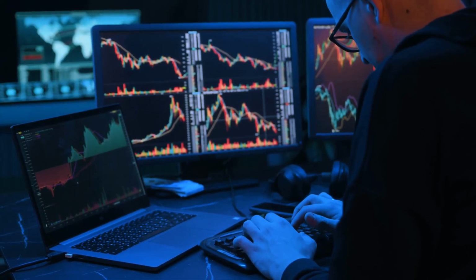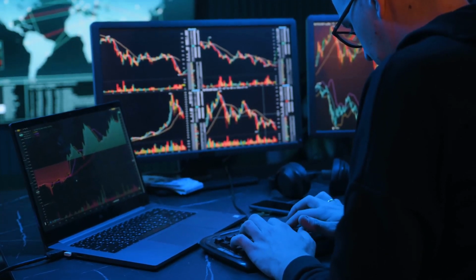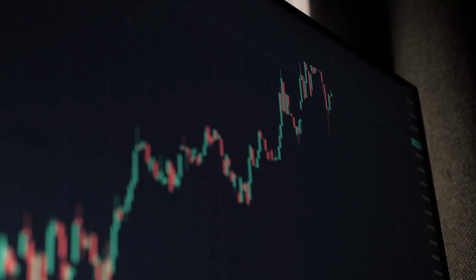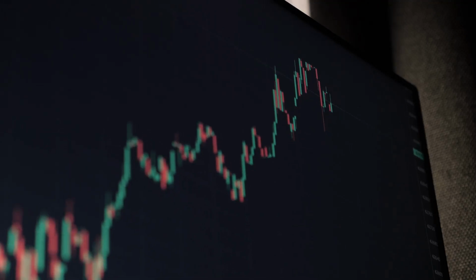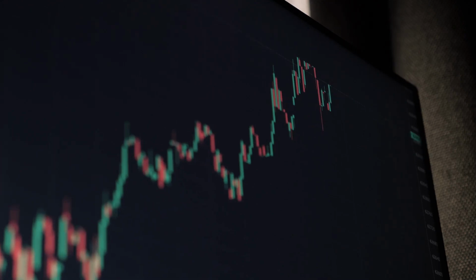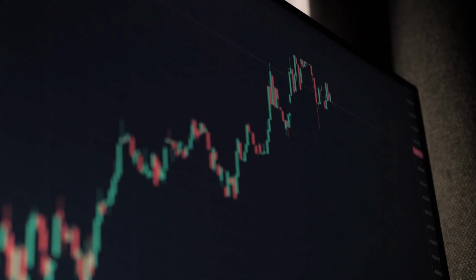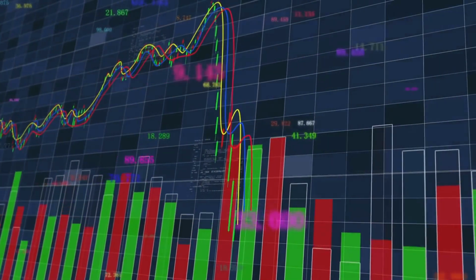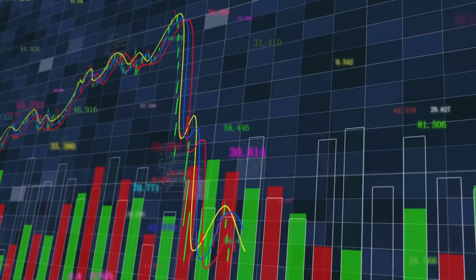Volatility is the heartbeat of options trading. It is a key concept that every options trader must understand to navigate the market effectively. It measures the potential price swings of an underlying asset, like a stock. These price swings can be influenced by various factors, including market sentiment, economic data, and company-specific news. Higher volatility means larger price fluctuations, both up and down. This can create both opportunities and risks for traders.